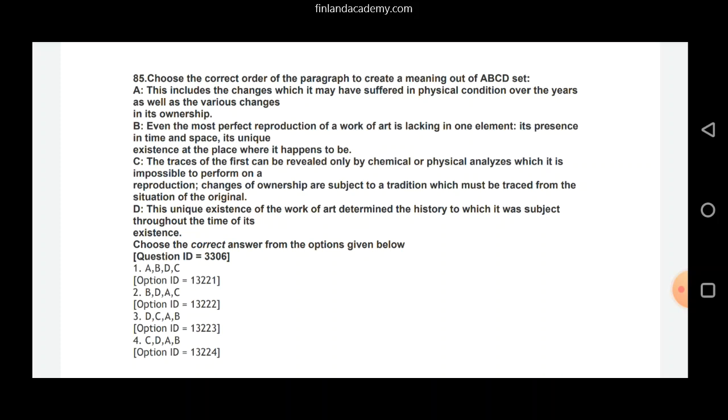Then we look at A. Now, A talks about what determines this history. This includes the changes which it may have suffered in physical condition over the years as well as the various changes in its ownership. And then option C, which continues to talk about these changes, the traces of the first that can be revealed only by chemical or physical analysis. So, in that sense, our correct option is B, D, A, C. That is your option 2.